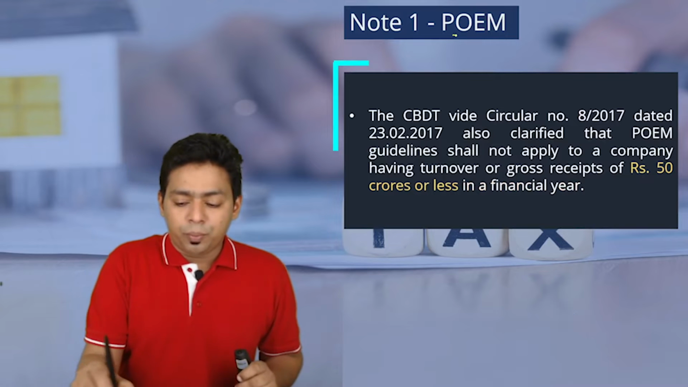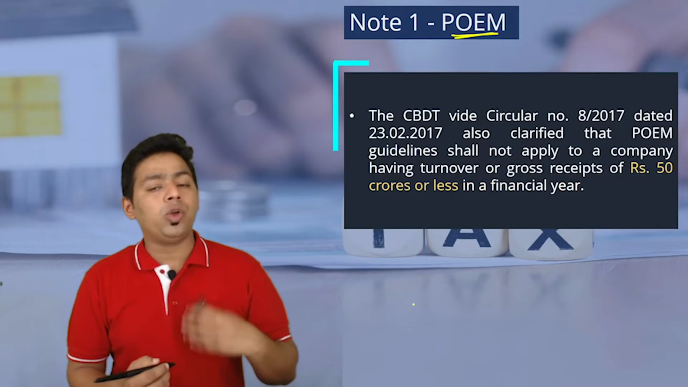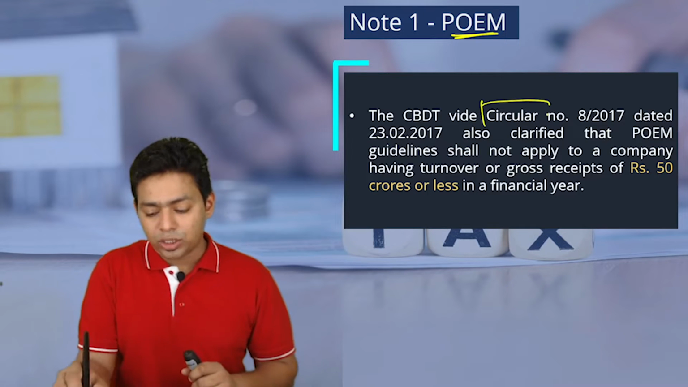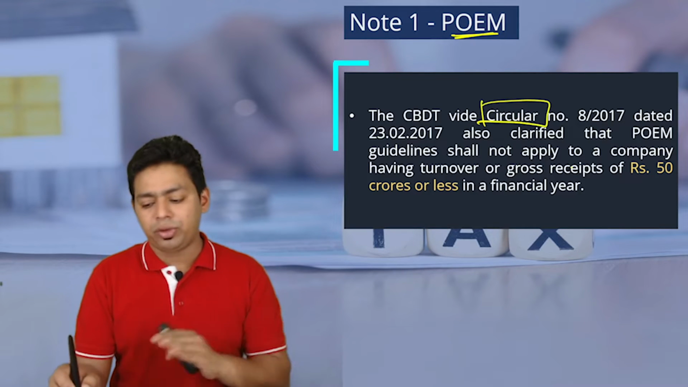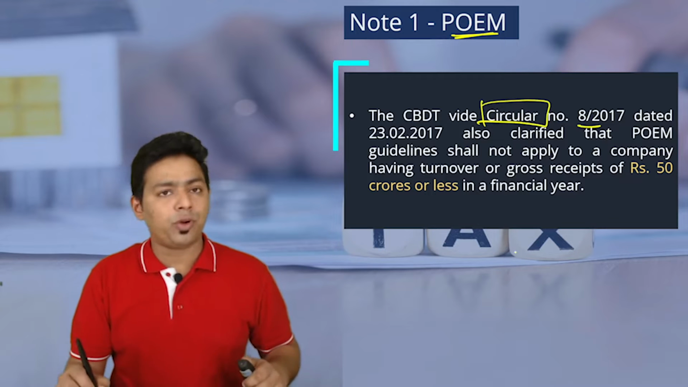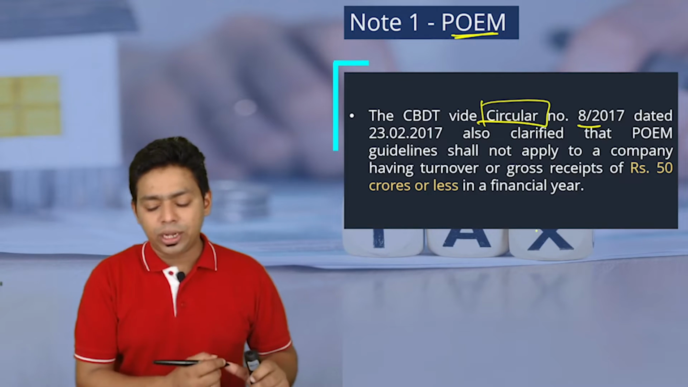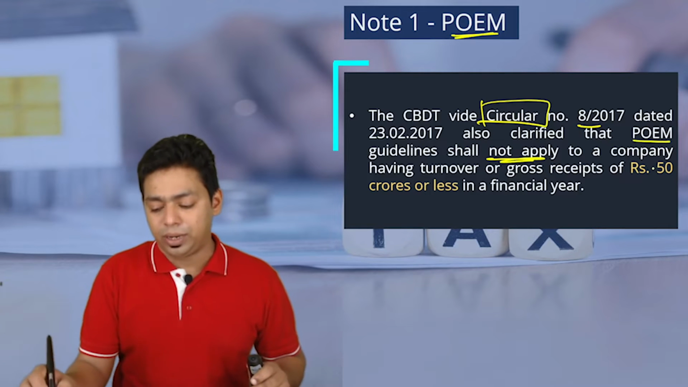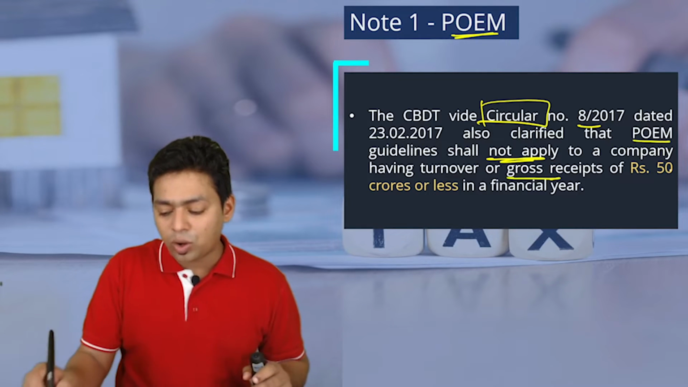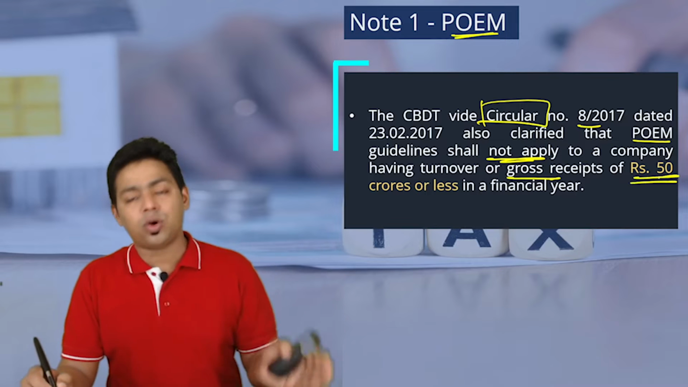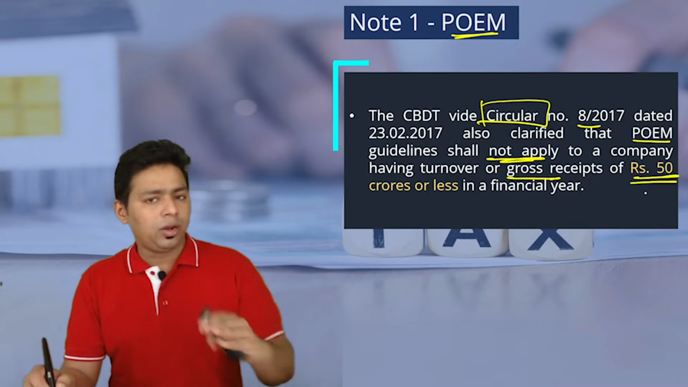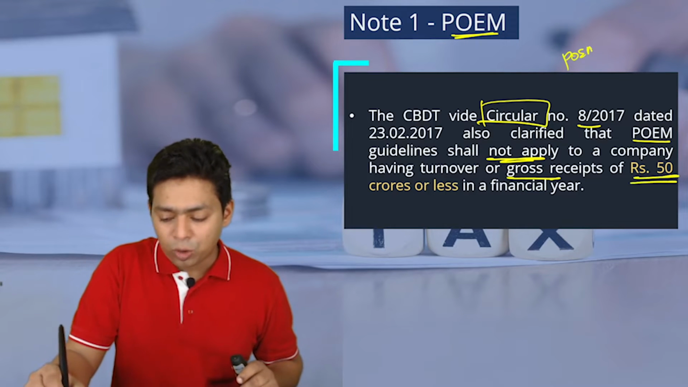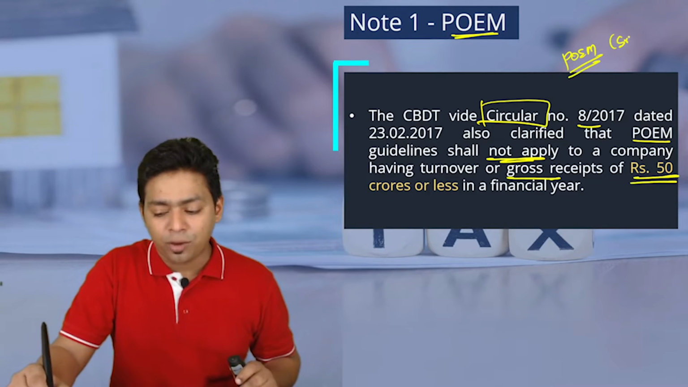Note 1, POEM. So what do you mean by POEM and how do we determine the POEM? That is very important. The CBDT, with a circular, clarified, and whatever we are going to learn, we are learning from Circular Number 8 of 2017, dated 23rd February 2017, that POEM guidelines shall not be applicable to a company having a turnover or gross receipts of 50 crore or less in a financial year. In other words, if your turnover is up to 50 crore, the provisions of POEM will not be applicable to you because you are a small foreign company.